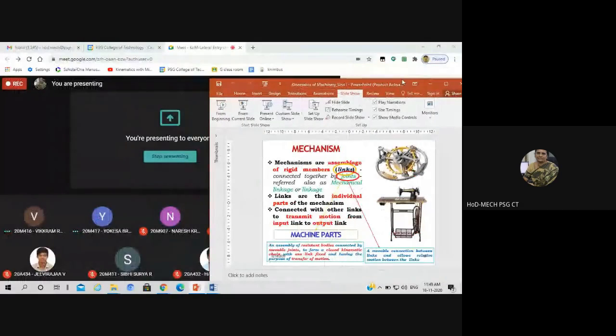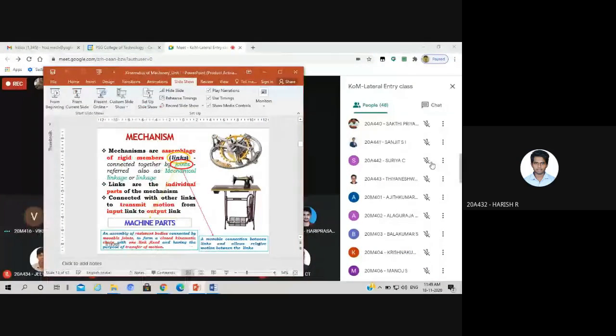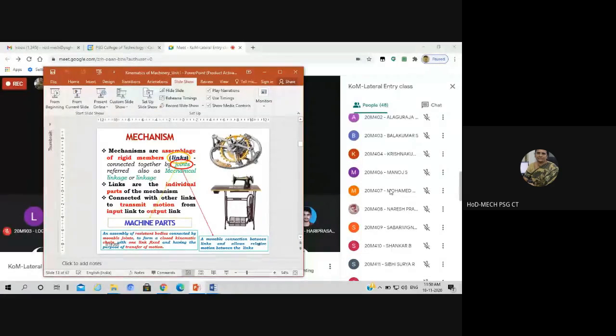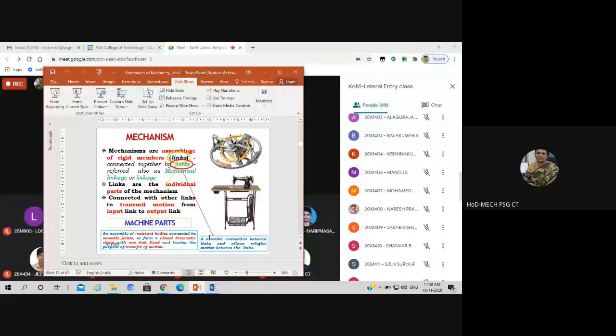To transmit motion from input link to output link. A mechanism is used to transmit motion, only motion, from one link to another link, or from the input link to the output link. And in transmitting, there can also be a transformation of motion.